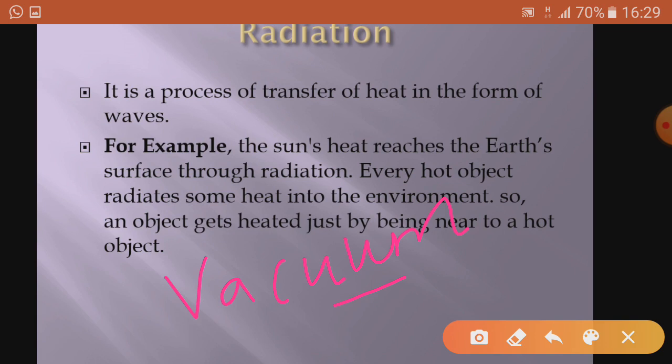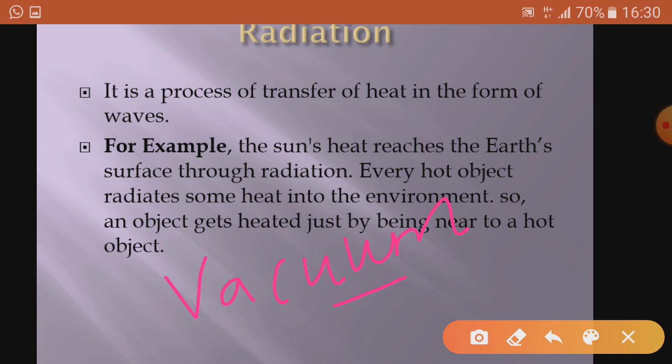We have discussed that in case of conduction, solids are involved, and the molecules present in the solids transfer the energy by vibrating. In case of convection, the molecules actually move from their place because they get kinetic energy.